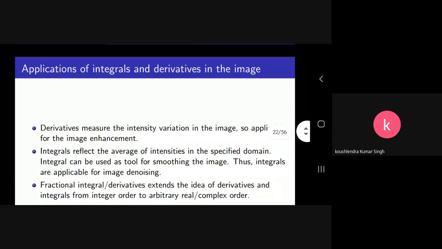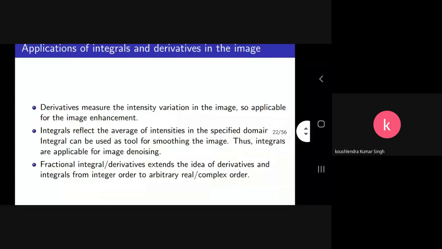Now let us discuss a few more basics about derivatives and integrals, and their role for an image. Derivatives are related to intensity variation; they measure the intensity variation in the image. So they are mainly applicable for enhancing the image, where you need to enhance the pixel or intensity values. In that way we use first order and second order derivatives. Integrals, on the other hand, average the intensity.